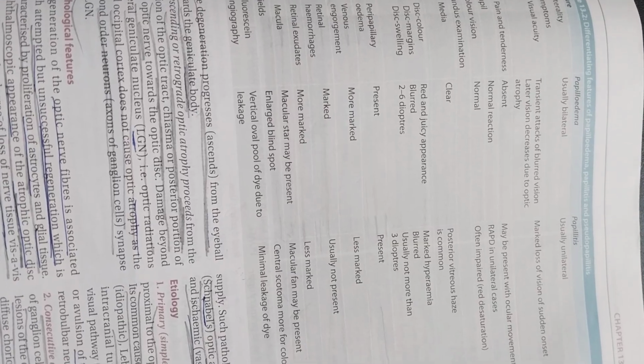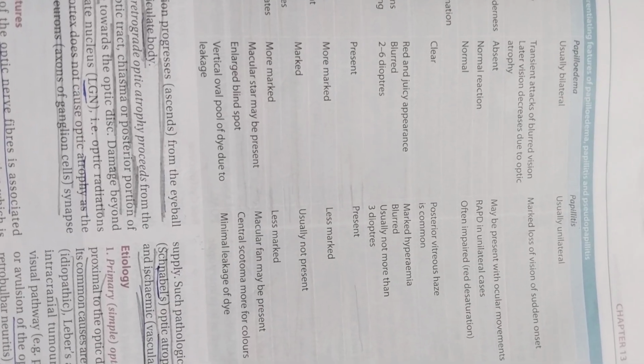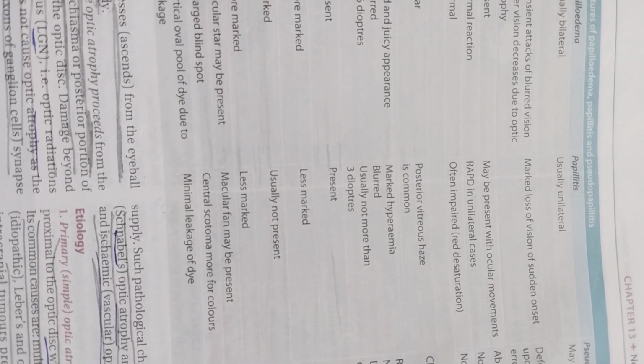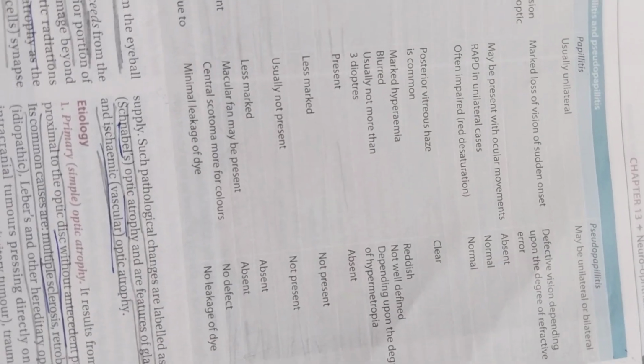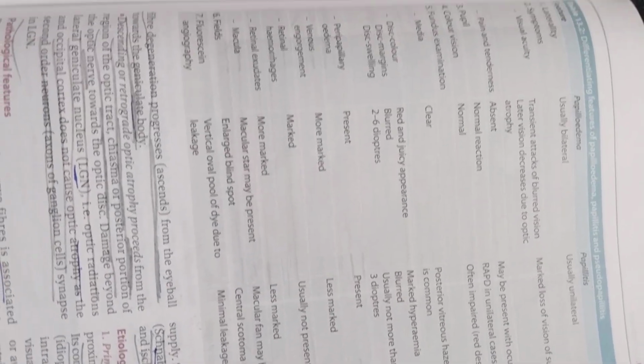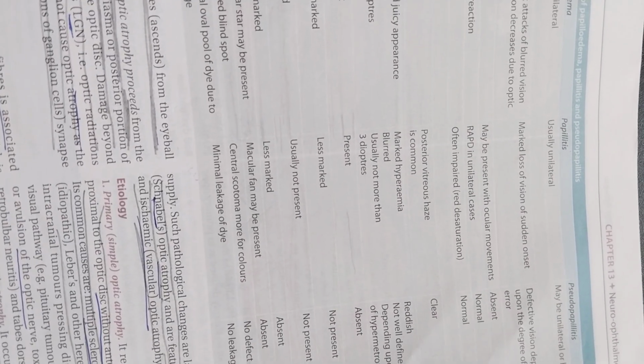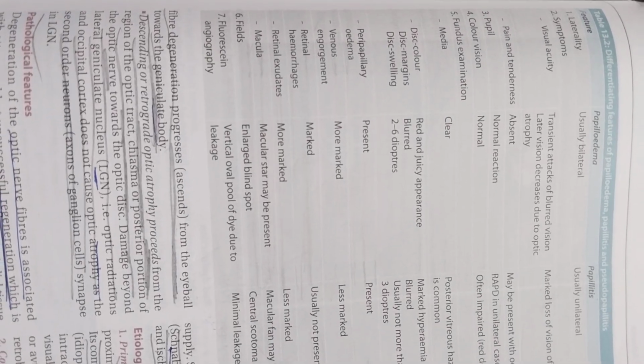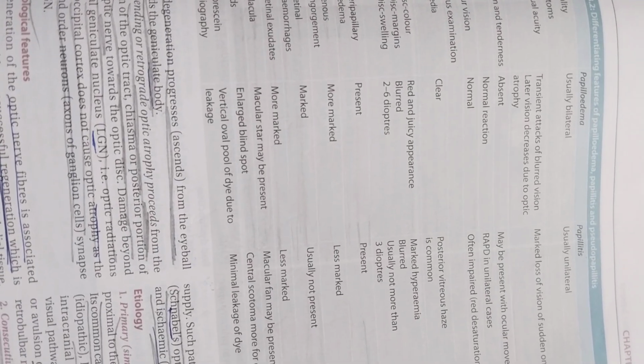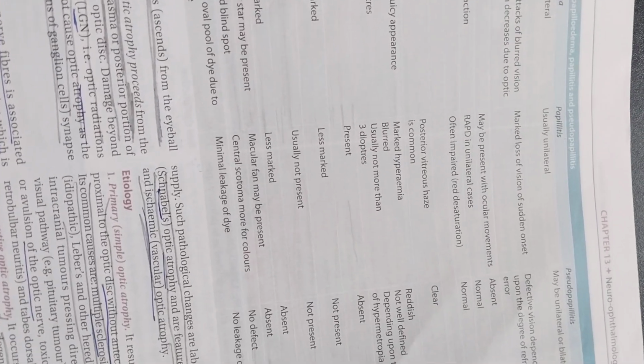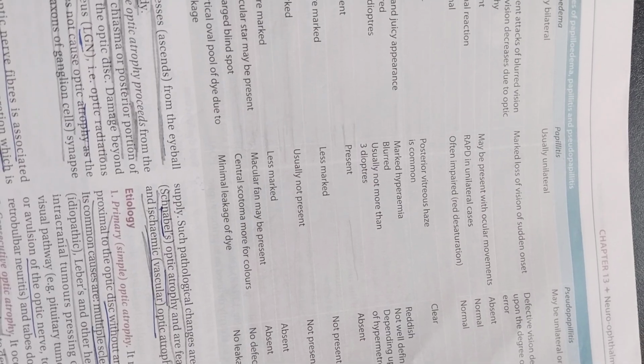Disc swelling is 2 to 6 diopters in papilledema, in papillitis not more than 3 diopters, and in pseudopapillitis depending upon the degree of hypermetropia. Peripapillary edema is present in papilledema and papillitis, whereas absent in pseudopapillitis. Venous engorgement is more marked in papilledema, less marked in papillitis, not present in pseudopapillitis.